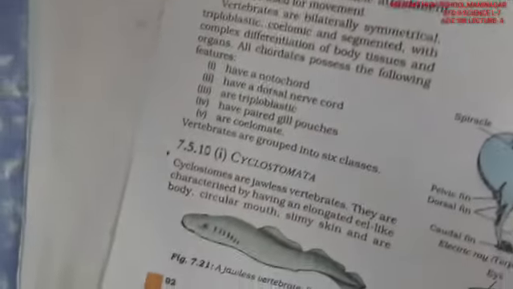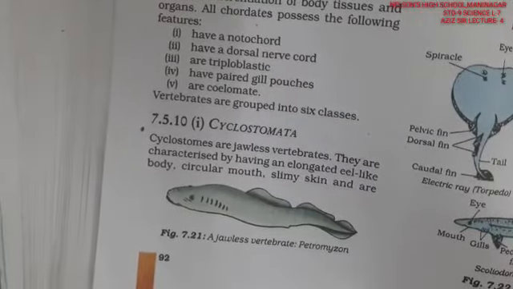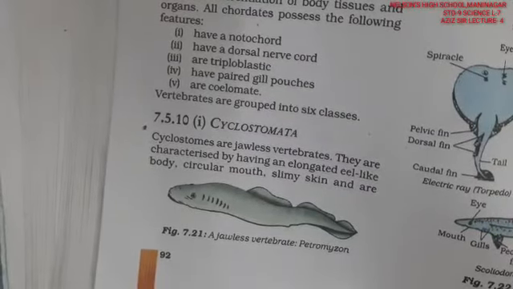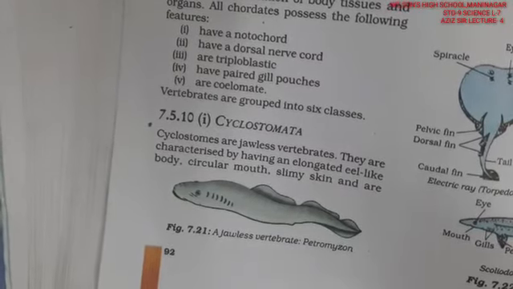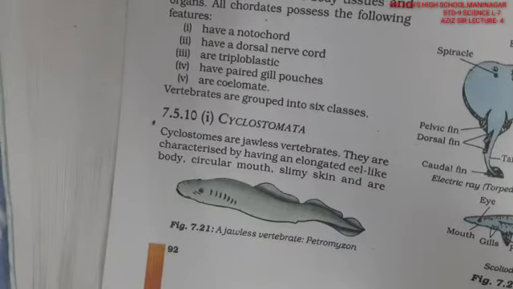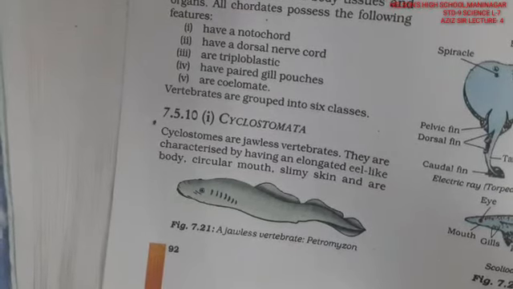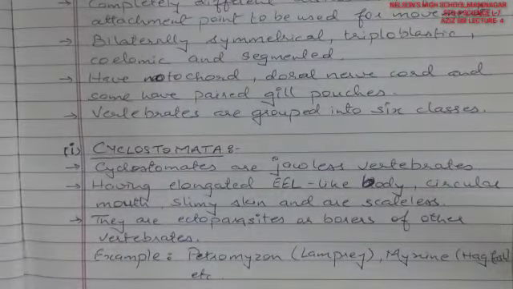This is a photograph of Cyclostomata, the jawless vertebrate Petromyzon. Right, so this is a photograph of it. You may see it looks generally like an eel. You may search for a photograph of an eel and you will find it. Eel is a very common marine animal, found in water. Right, so we'll stop here for this particular video. Thank you.